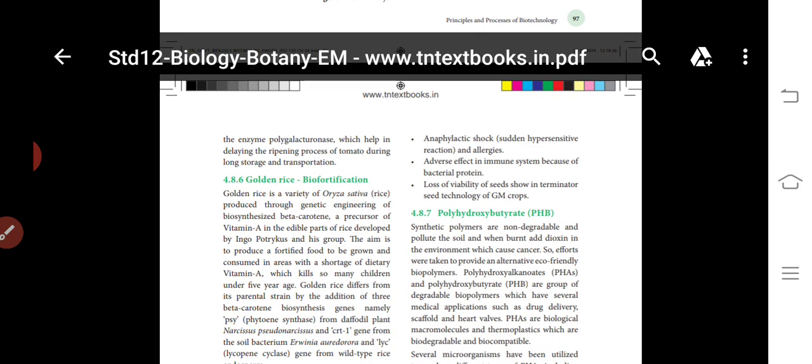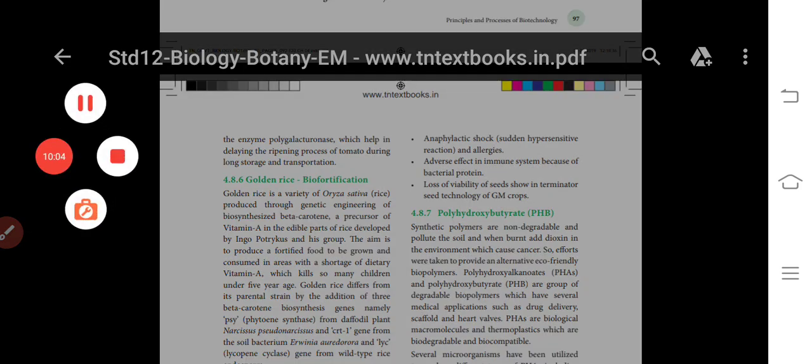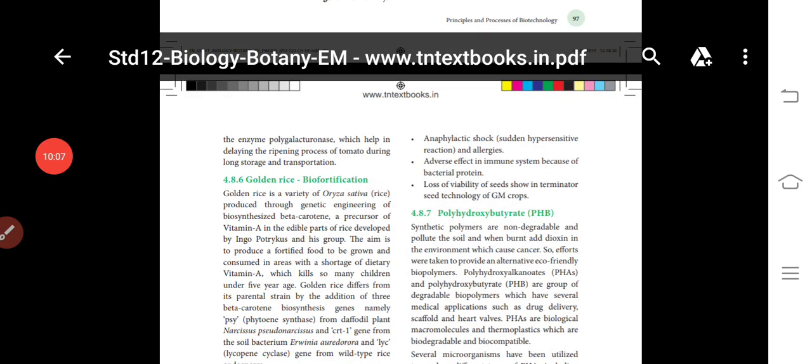So next one is golden rice. Golden rice was developed by Ingo Potrykus and Peter Beyer, adding two genes, the crtI gene from Erwinia uredovora and the psy gene from daffodil plants. This rDNA construct is inserted into the rice plant, so the rice produces vitamin A. Normal rice does not have vitamin A; only this golden rice has it, as vitamin A comes from beta carotene.